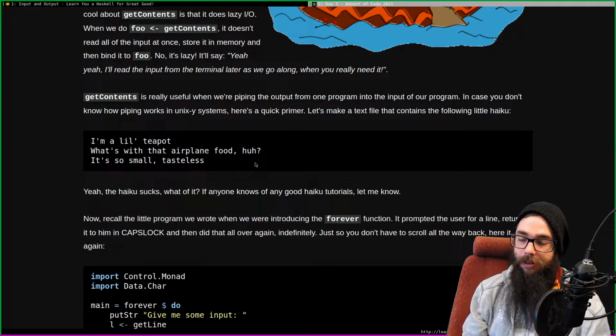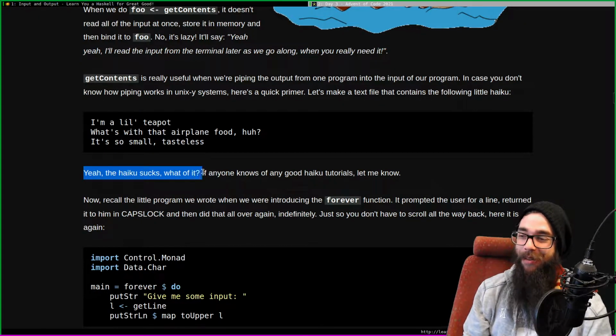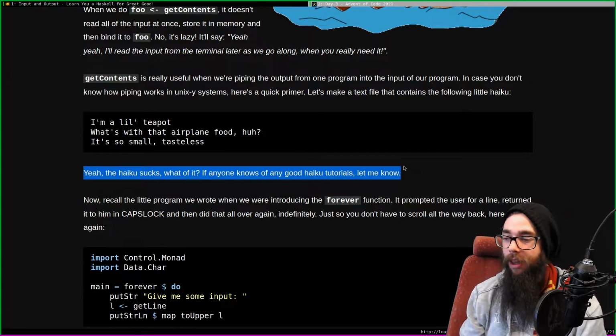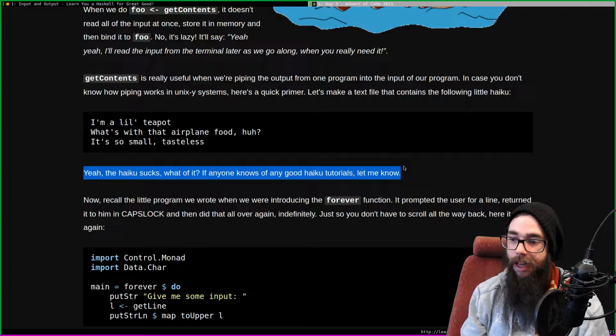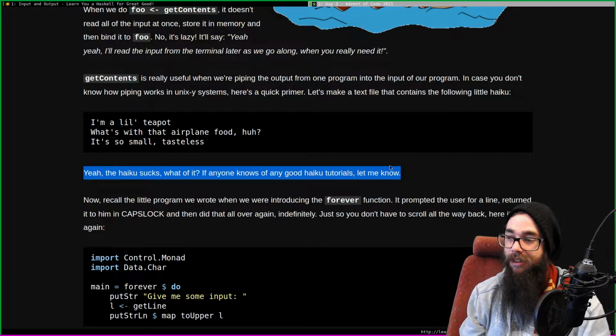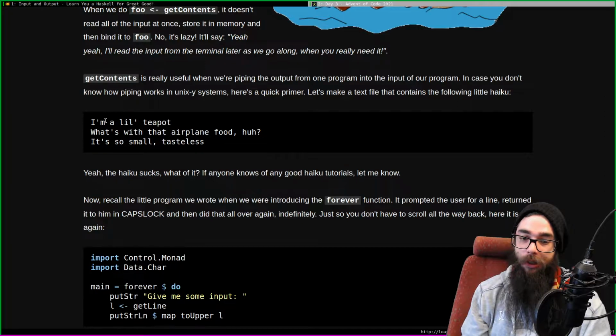It's not the worst haiku I've read, but it's not far off. The haiku sucks. What of it? If anyone knows of any good haiku tutorials, let me know. I did that in Python once. I made a haiku generator. The grammar was a bit off, but some of the haikus it spat out were better than this, and that was just random nonsense.